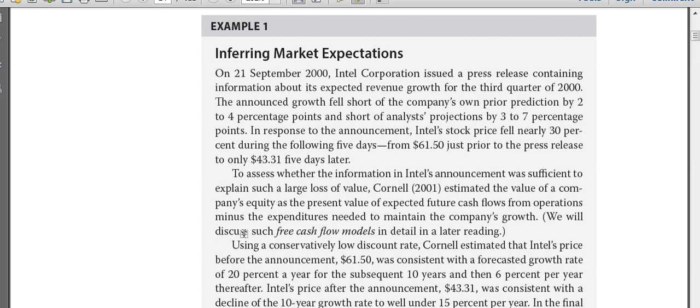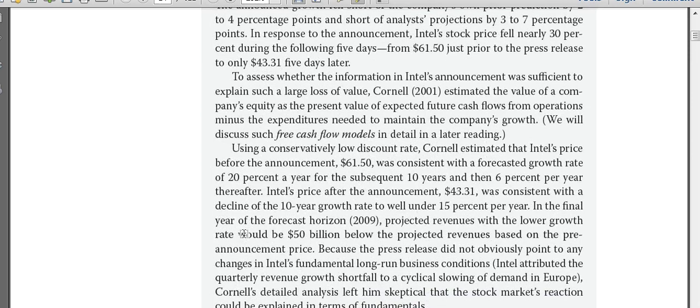Okay, now to assess whether the information in Intel's announcement was sufficient to explain such a large loss of value, Cornell estimated the value of a company's equity as the present value of the expected future cash flows from operations minus the expenditures needed to maintain the company's growth. So basically this is the guy known as Cornell, who is maybe an equity analyst. So he's valuing the stock of Intel from a free cash flow model.